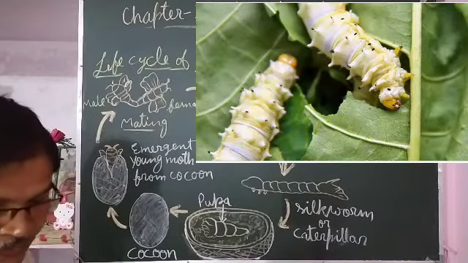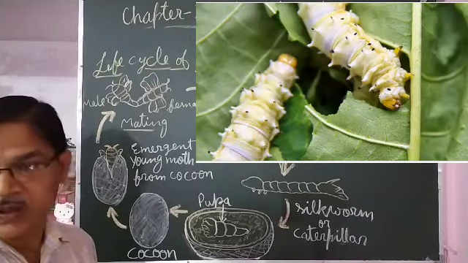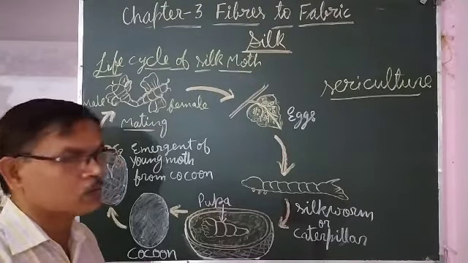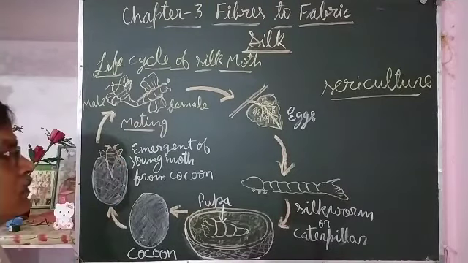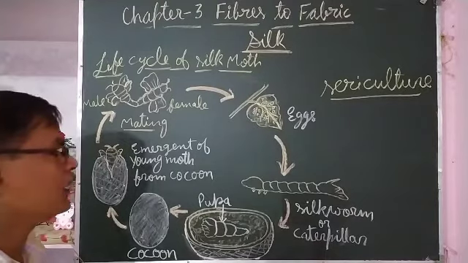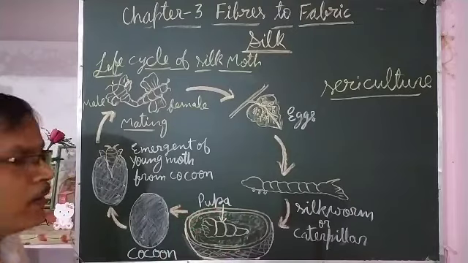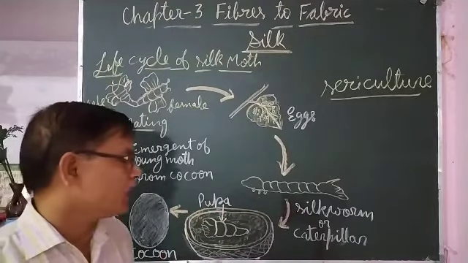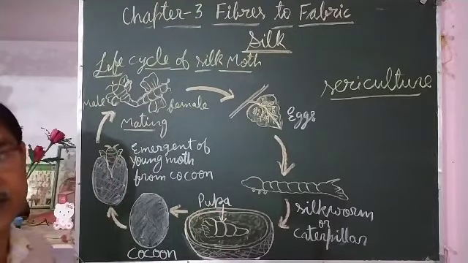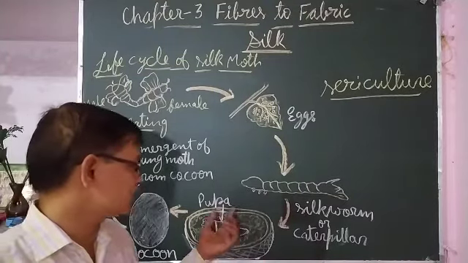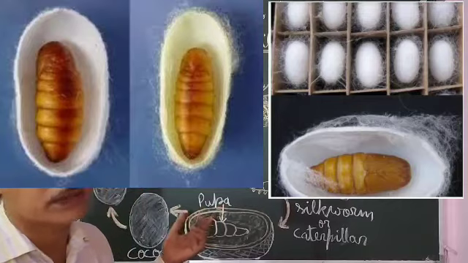It feeds on mulberry leaves for approximately 5 to 6 weeks, and it grows, and during that time the gland that secretes silk fiber also grows, and the day comes that it stops feeding, and then it is ready to enter its next stage, that is called the pupal stage.